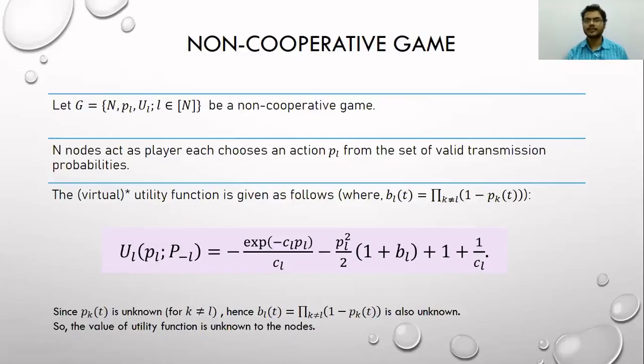So UL is a utility of node L, but node L cannot compute this utility in practice because it doesn't know the transmission probability of other nodes. So BL is unknown. So in practice, such a utility function cannot be defined. I mean, it cannot be implemented in practice. That is why we call this a virtual utility function. And hence, this non-cooperative game is only for analysis purpose, and it cannot be implemented in practice.